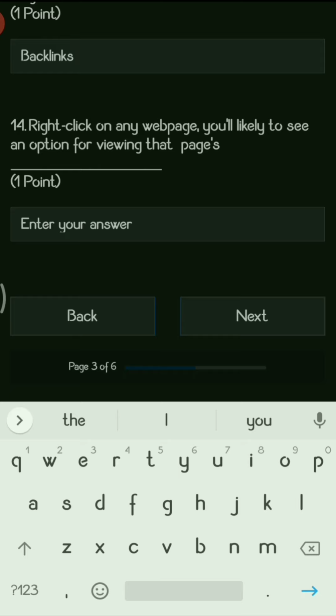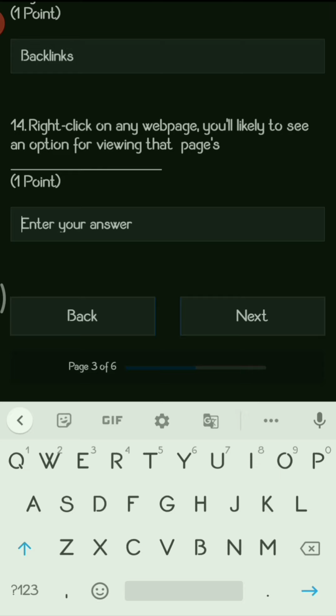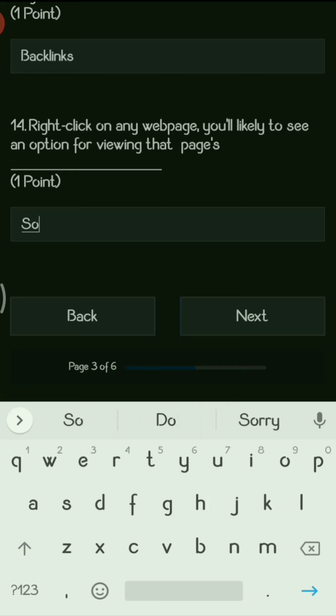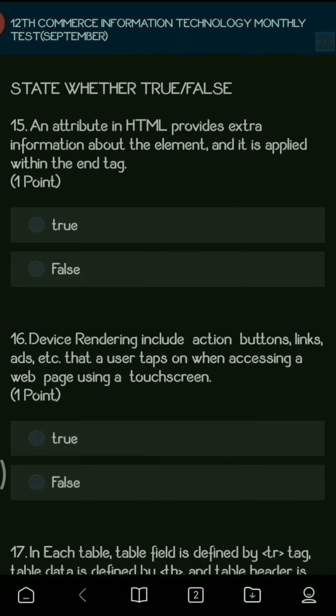Next question. Right click on any web page, you are likely to see an option for viewing the page what. So after right clicking on any website, what are you going to see? You will be able to see the source code, meaning how your website is designed. All the source code will be visible to you.